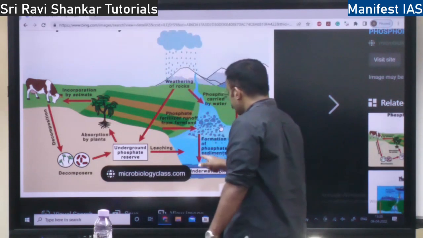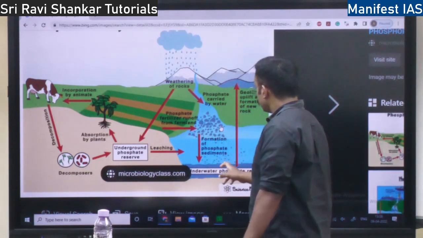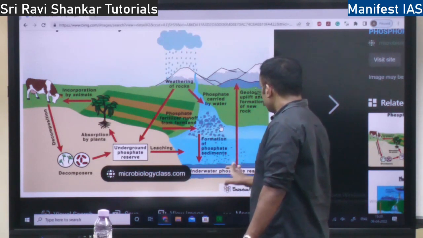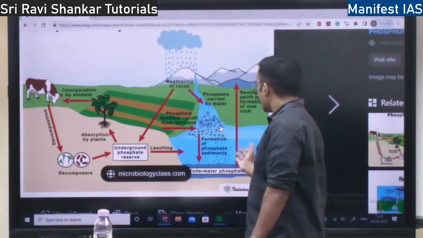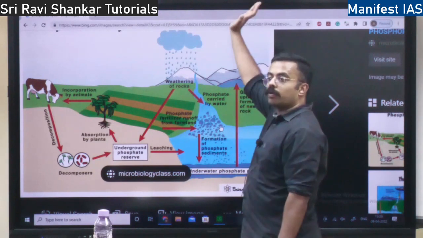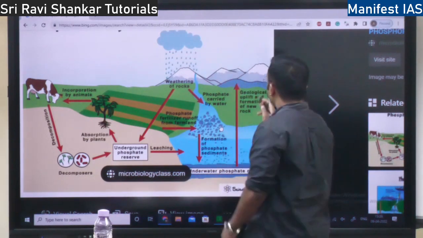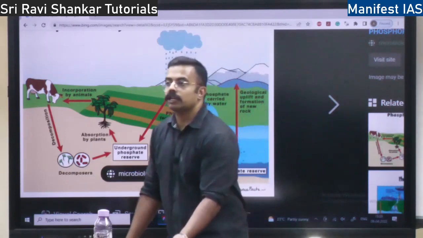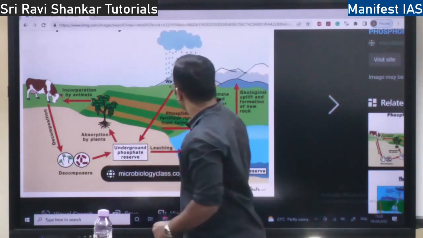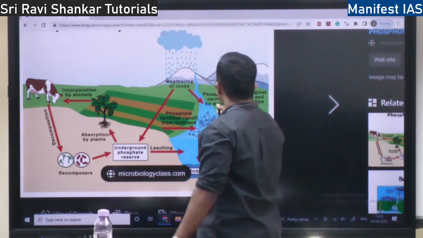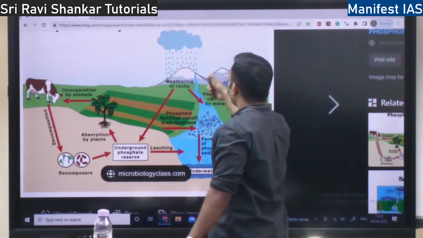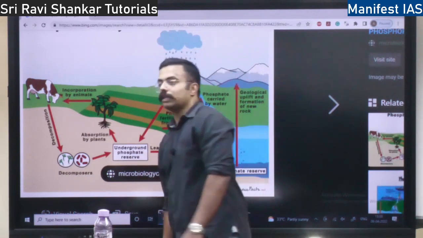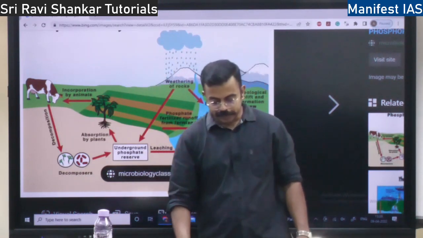The fertilizer will also go to the water, and from underwater it will be saved in the underwater rocks. And when these rocks come above by geological uplift, what is geological uplift? When the rocks rise up, later on it will come above and undergo weathering, and it will break and it will again go back to the earth. This is the phosphorus cycle.